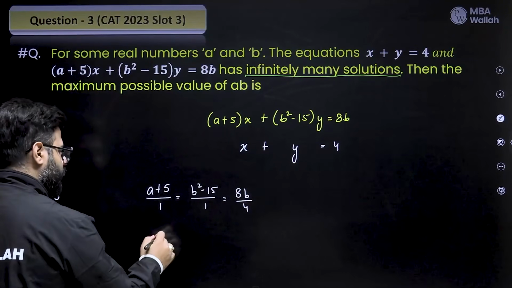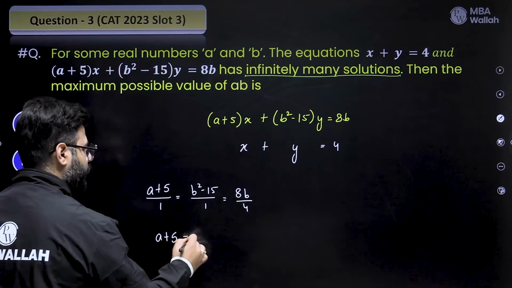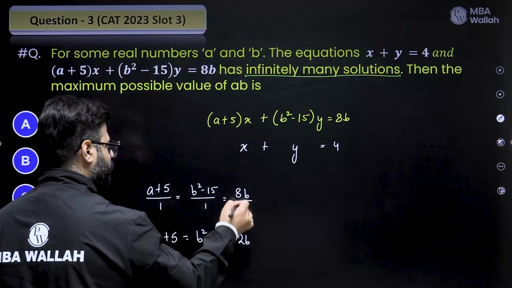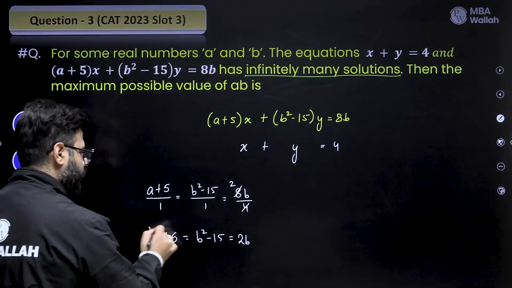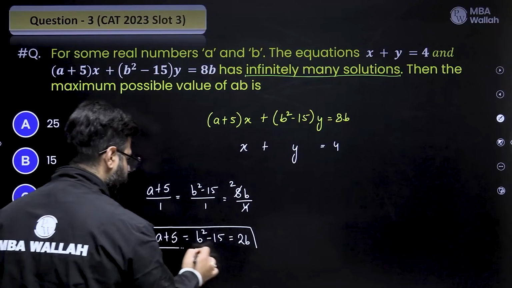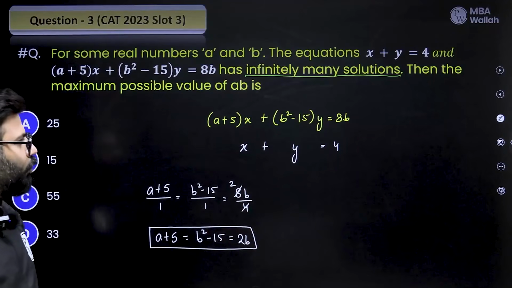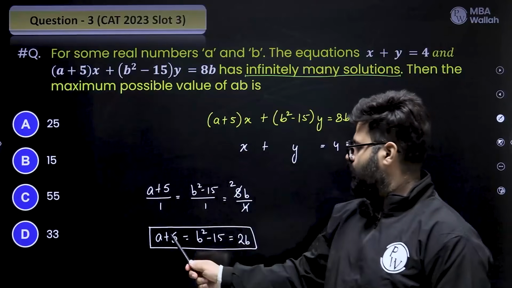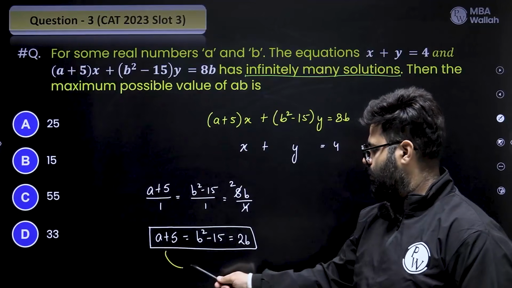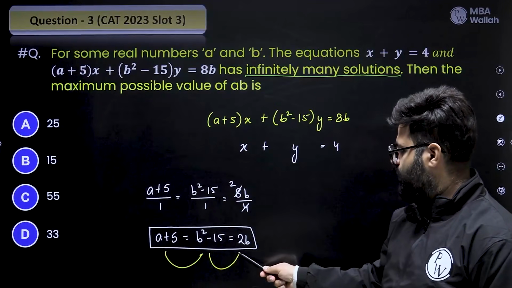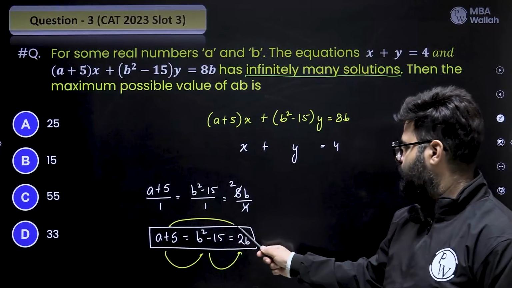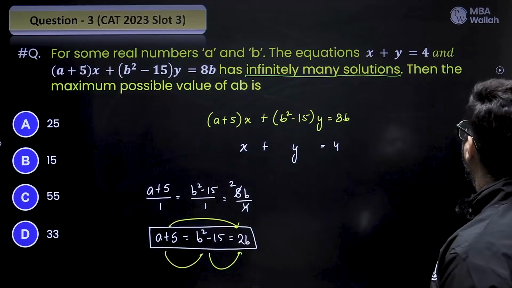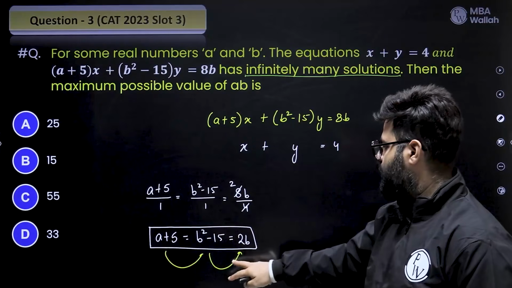is equal to the ratio of constants. So here is our equation: a plus 5 equals b square minus 15 equals 2b upon 4. Now, I have three possibilities to move ahead with. I can form three equations: this equals this, 1; this equals this, 2; and this equals this, 3. Pause the video and try. Which one should I move ahead with?